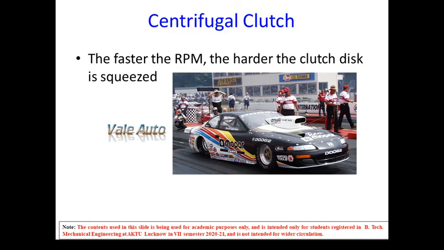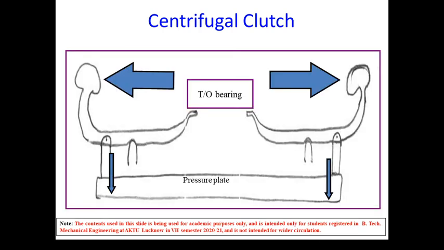We have some other types of clutches, like the centrifugal clutch, because the faster the RPM, the harder the clutch disc is squeezed. So that basically works with centrifugal force. If we increase the speed of the car, what will happen? Some spring loaded balls are there, they will come out and will produce some effect.